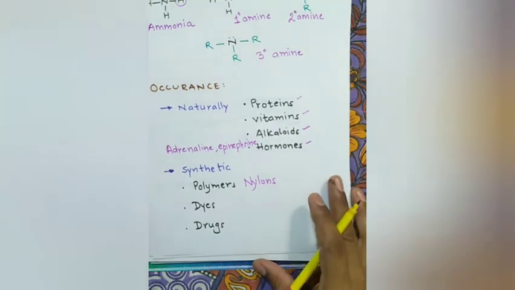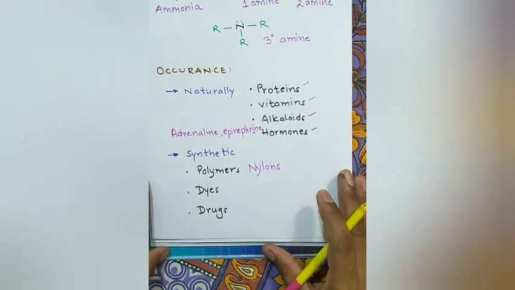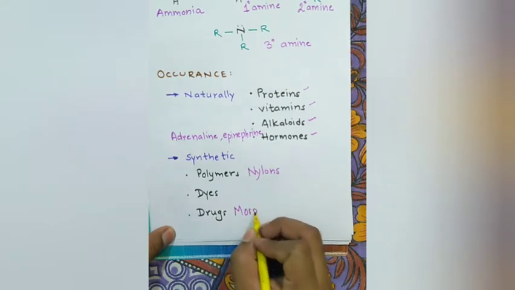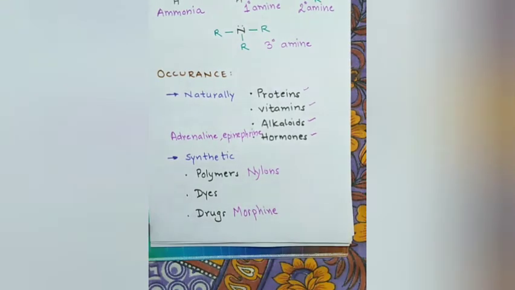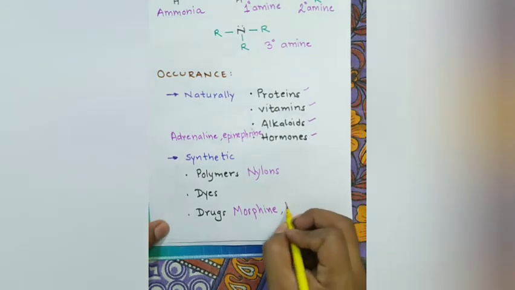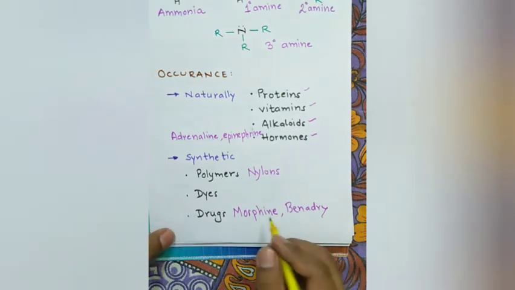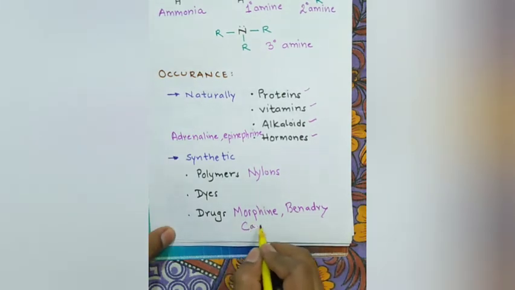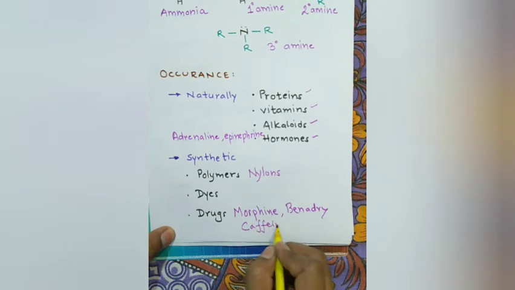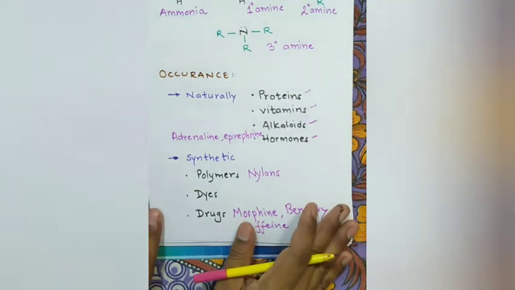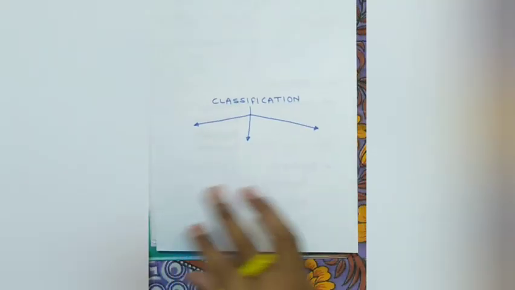Drugs, like what? Morphine, Benadryl, caffeine. They all contain amino groups or amines. Now let us move to classification and structures of amines.